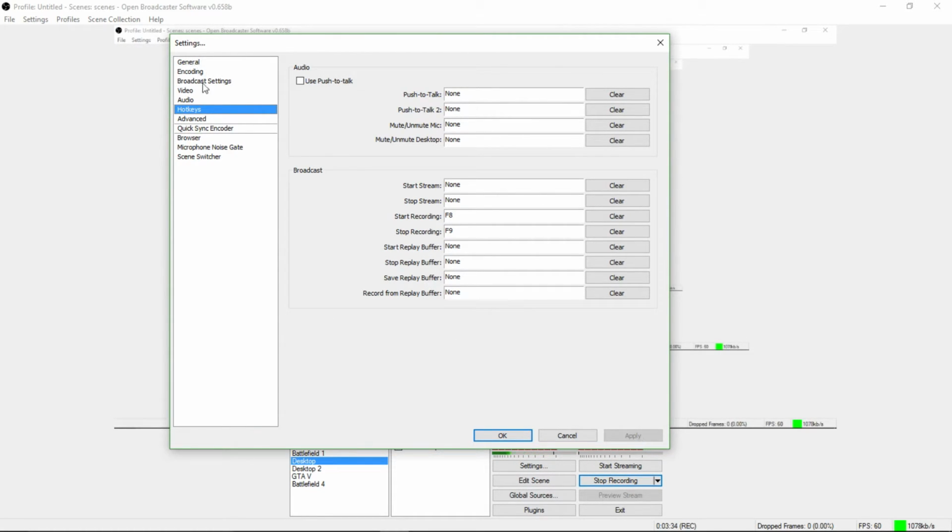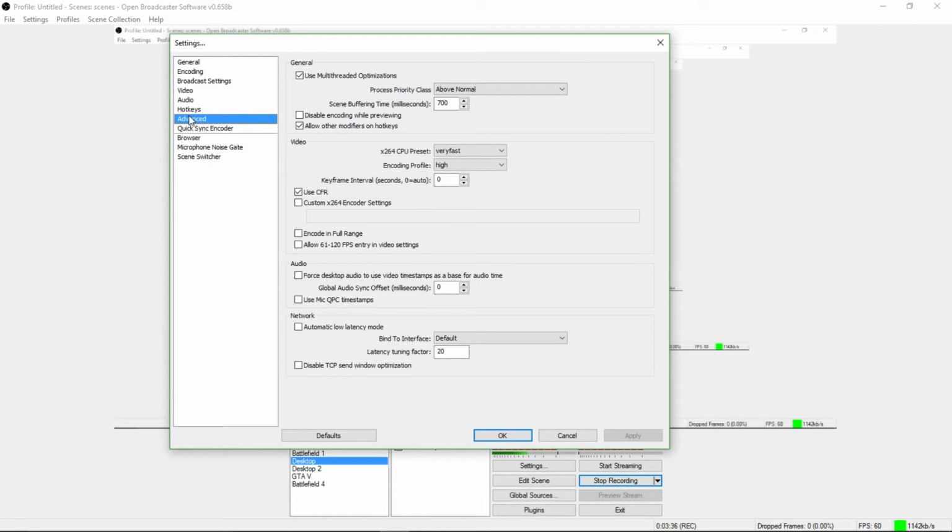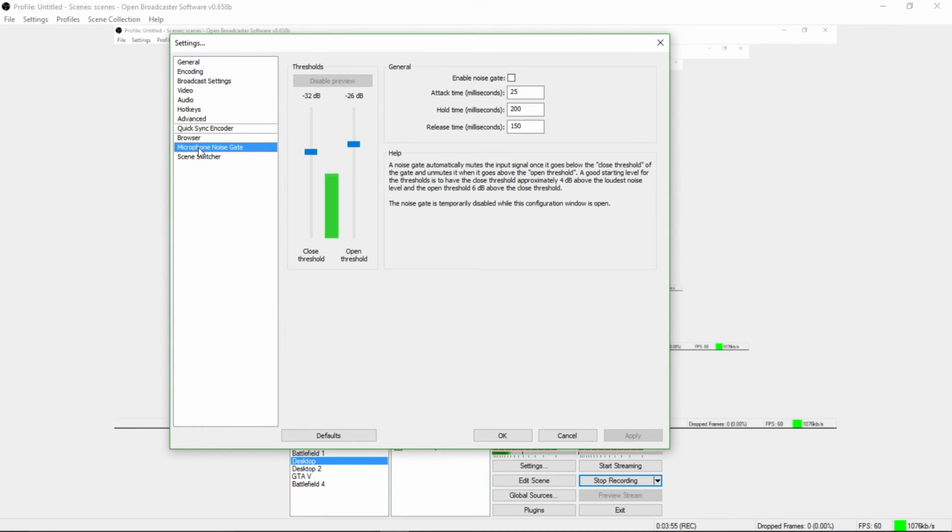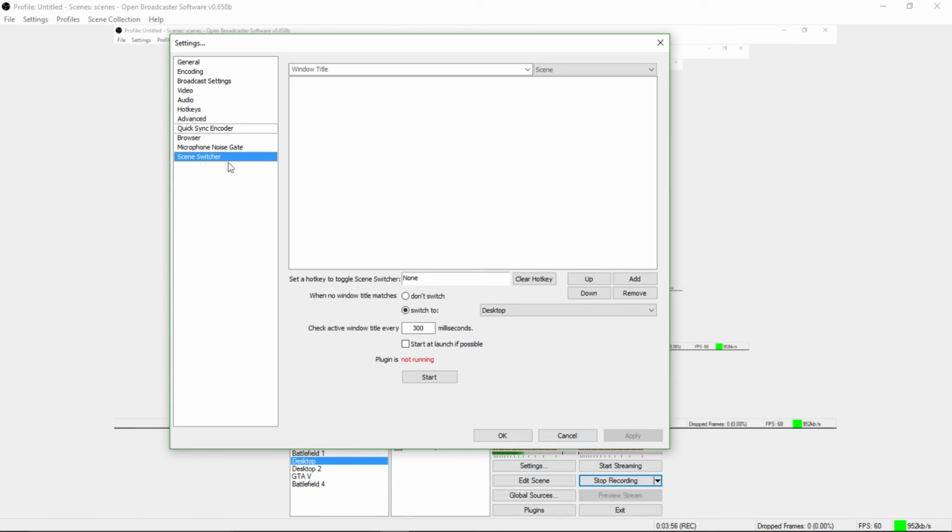So then you go to advanced, and you click above normal. You set above normal for here, and you set this for high, and that's it for that. So if you want to set a scene switcher, if you're going to stream or something, you can switch to different games.